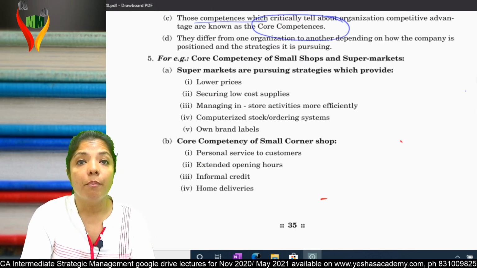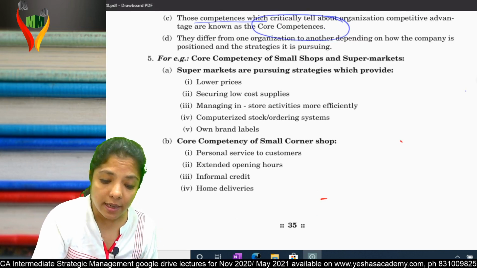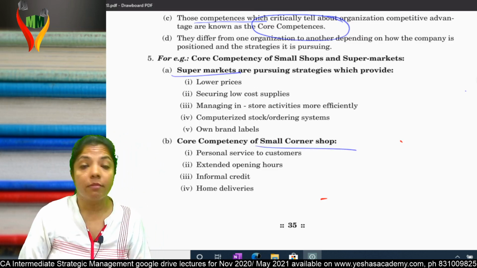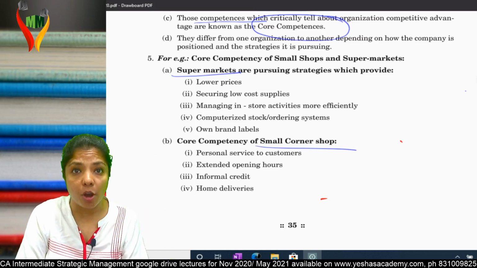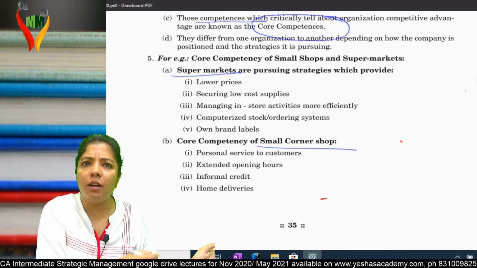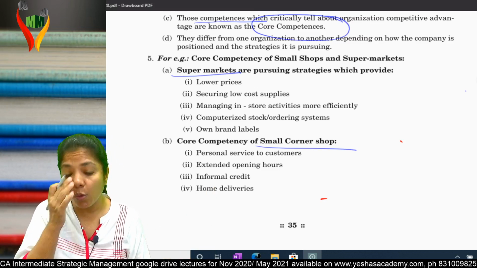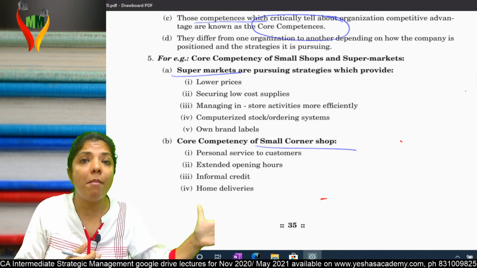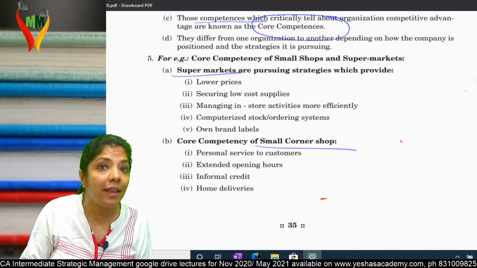Point number 5, para 5, 5A and 5B. See, they're talking about supermarkets and they're talking about small corner shops. We were having small corner shops, the vegetable vendors near our house. And then came the supermarkets like Big Bazaar. Then you have Big Basket. Am I clear? Now, after the supermarket came into the picture, the small corner shop should die.